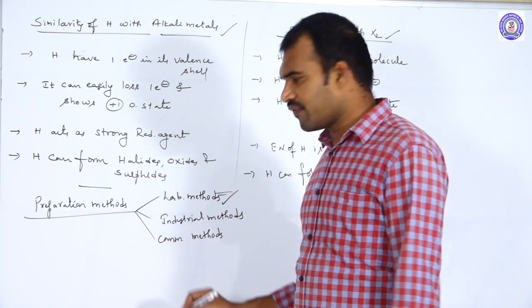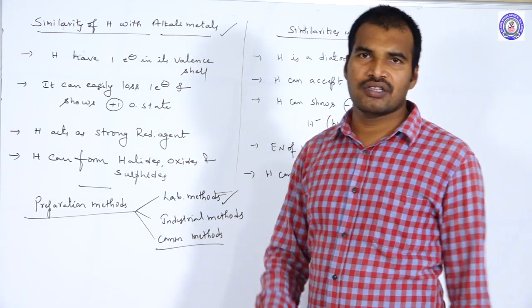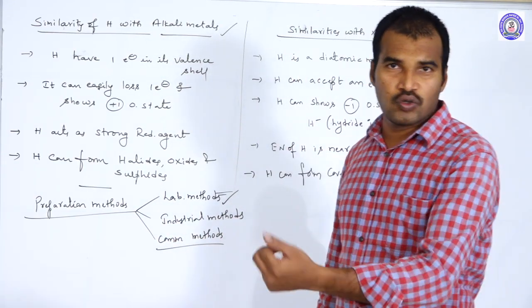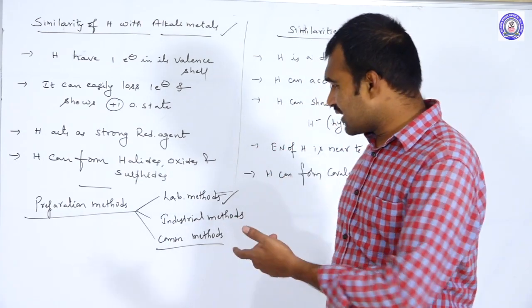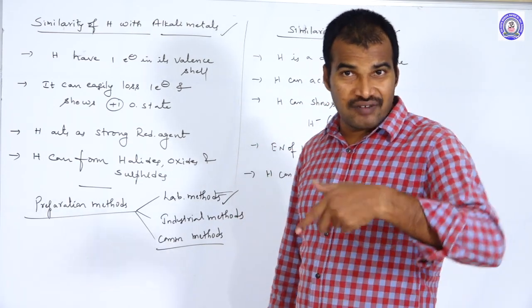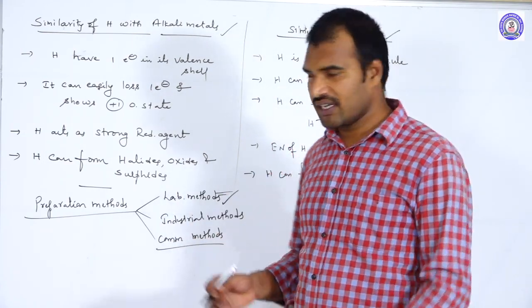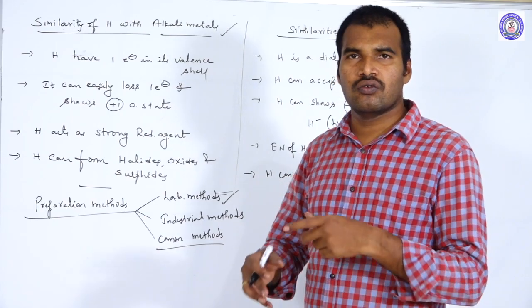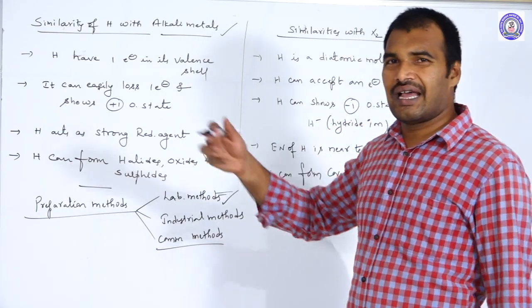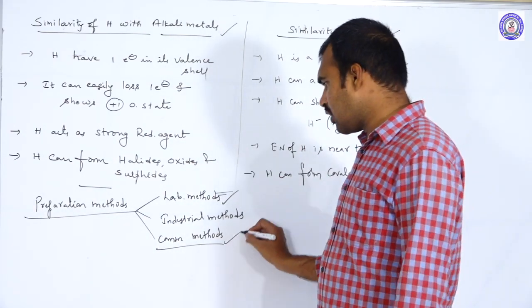Commercial methods means nowadays we are depending on fuels like hydrogen. We are using hydrogen as a rocket fuel, as one of the energy sources. So commercially we are using hydrogen gas. That is why the methods that we use to prepare hydrogen in very high quantities, those methods we call what?